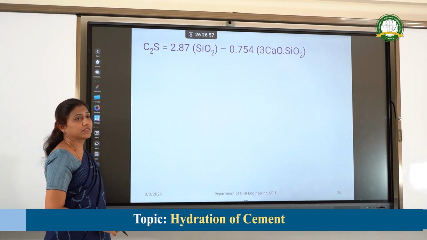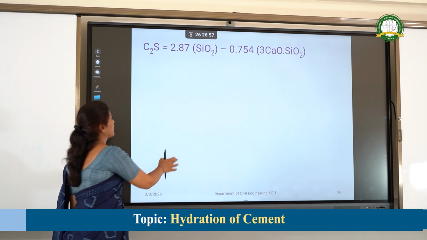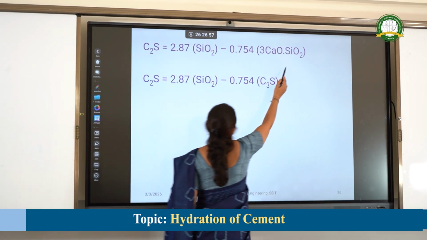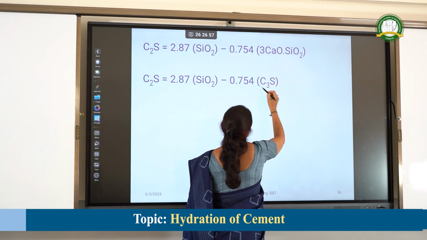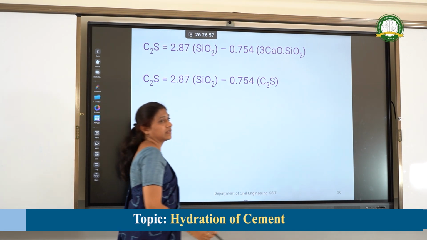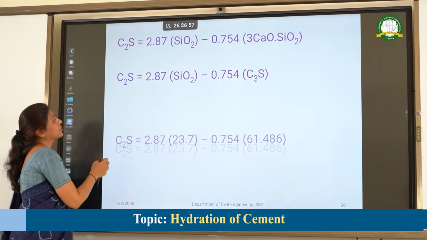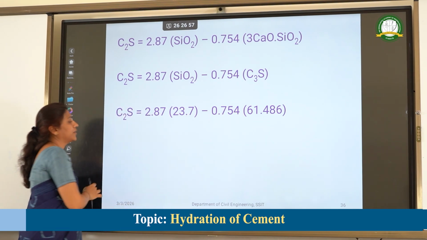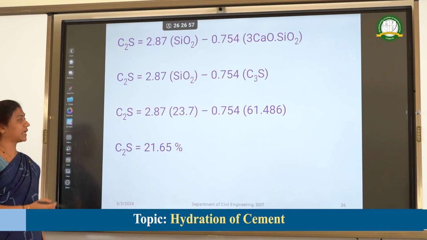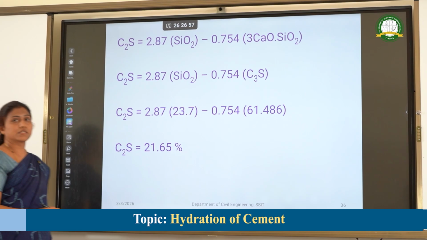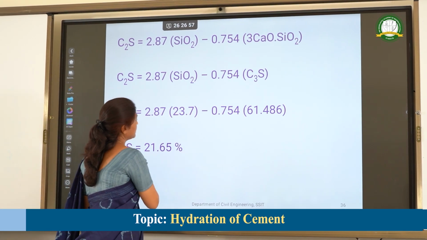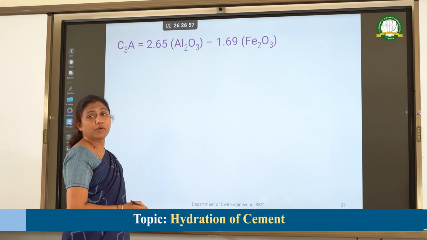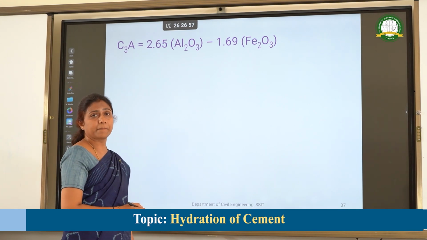Similarly, for C2S, write down the formula. Here in place of 3CaO·SiO2, you can replace this with C3S. The value which you got in the previous step, you have to substitute here, and you will get C2S as 21.65%.